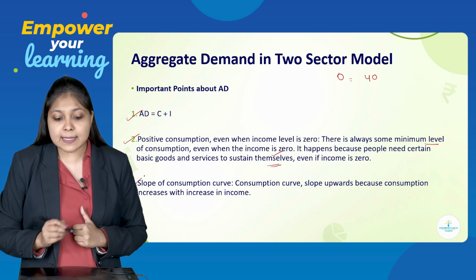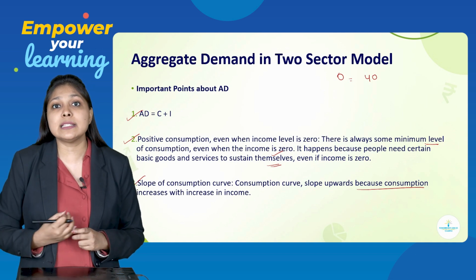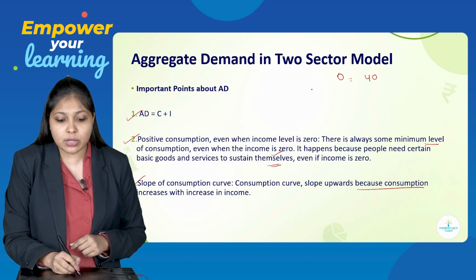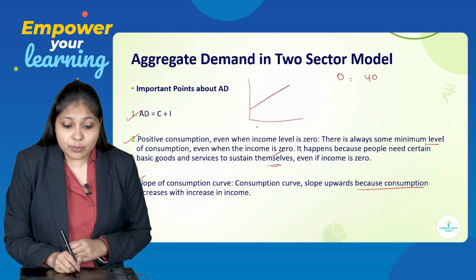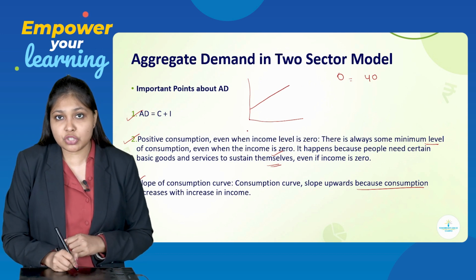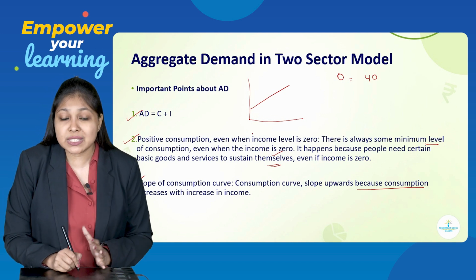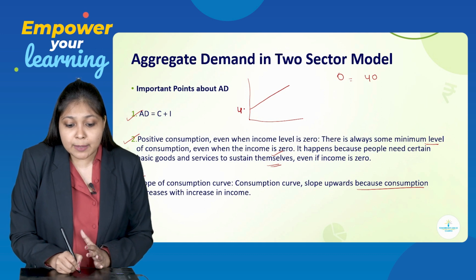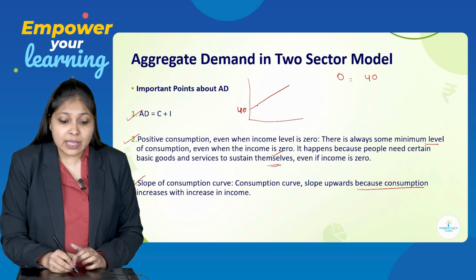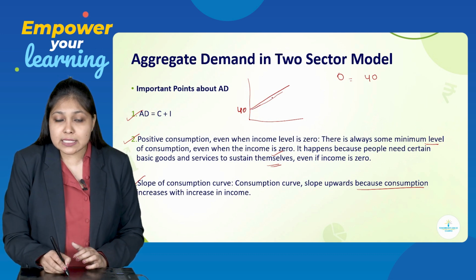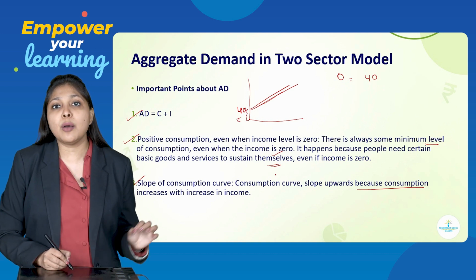Third, slope of the consumption curve. The consumption curve is upward sloping because consumption increases with an increase in income. We already saw that the consumption curve is like this. The consumption curve will never start from the origin, because even when the income level was 0, there was some consumption happening. So your consumption curve starts from here, and this extra space is nothing but your autonomous consumption.